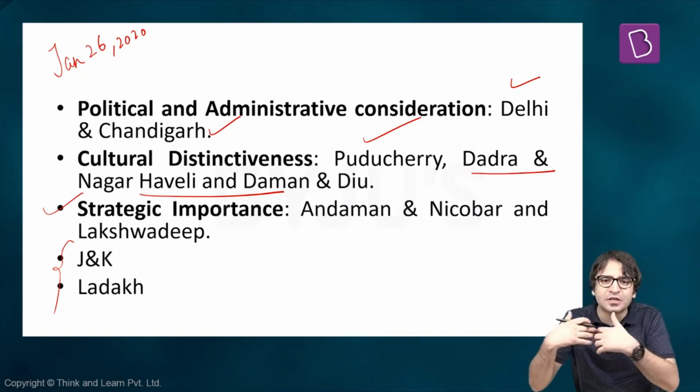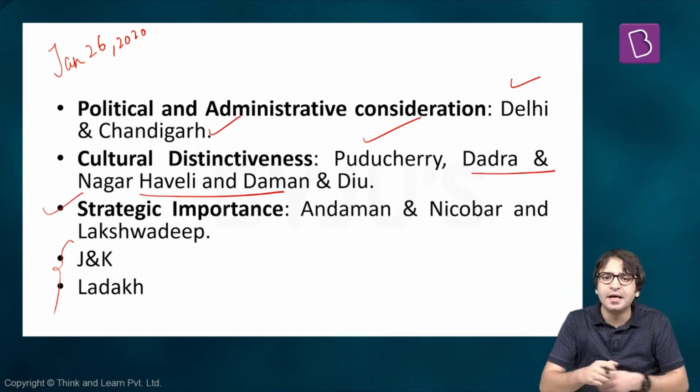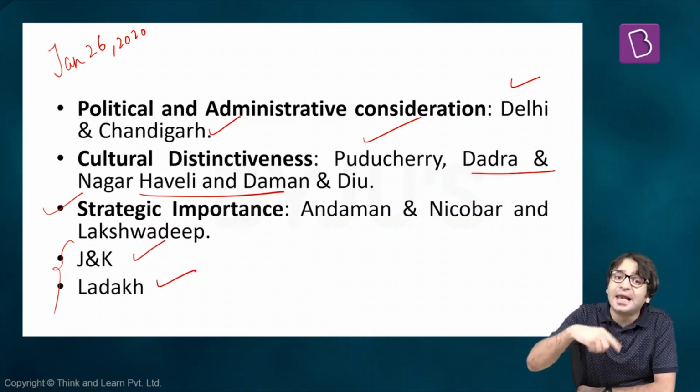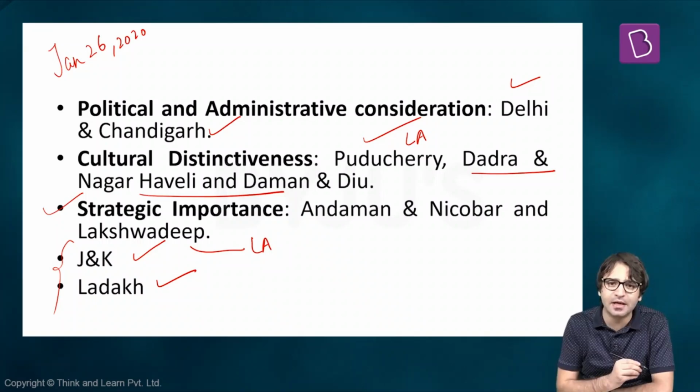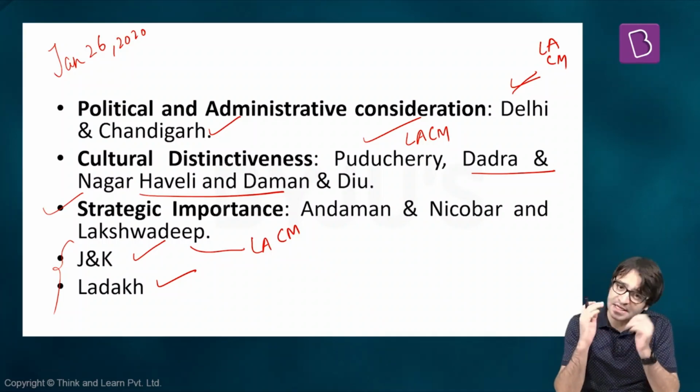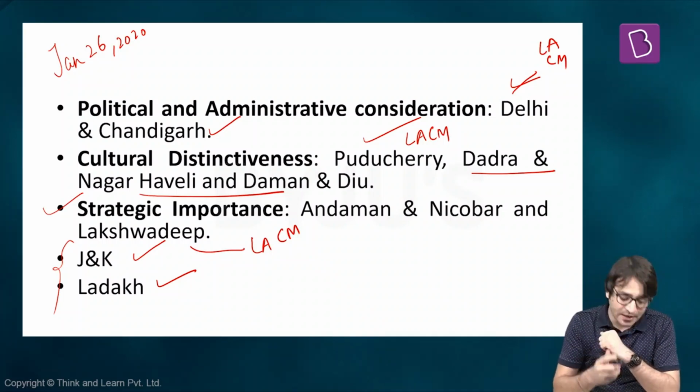Jammu and Kashmir's special status was taken away and it was downgraded to that of a union territory. It was also bifurcated into 2 union territories: the union territory of Jammu and Kashmir and the union territory of Ladakh. Jammu and Kashmir will have a legislative assembly, just like Puducherry and Delhi have legislative assemblies, and just like Delhi and Puducherry have a chief minister, Jammu and Kashmir will also have a chief minister, despite the fact that it is a union territory. But the union territory of Ladakh will not have a legislative assembly.